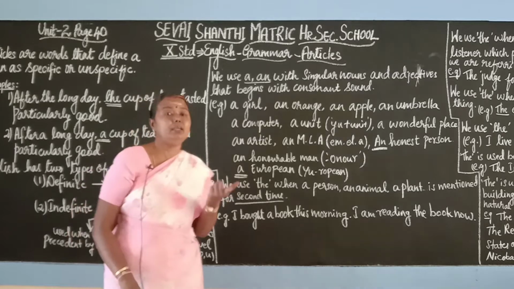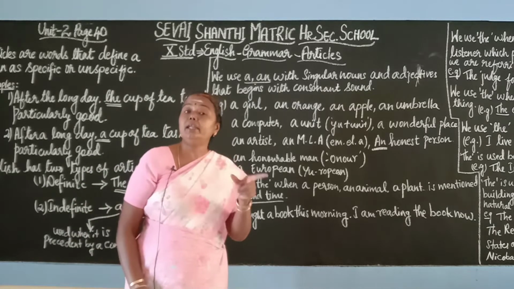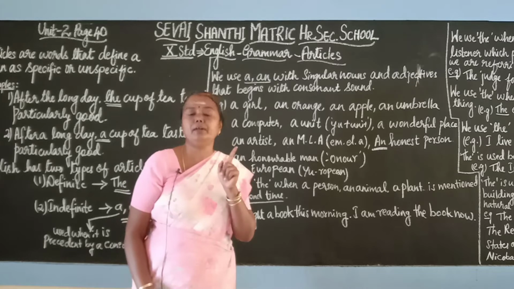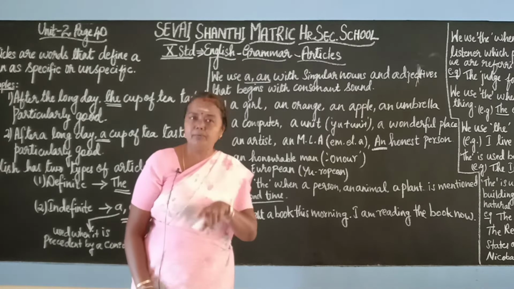But an American. So this comes in error spotting. So keep in mind, if an European comes, you have to strike out an and you have to write a European. Like that, if a American comes, you have to write an American.